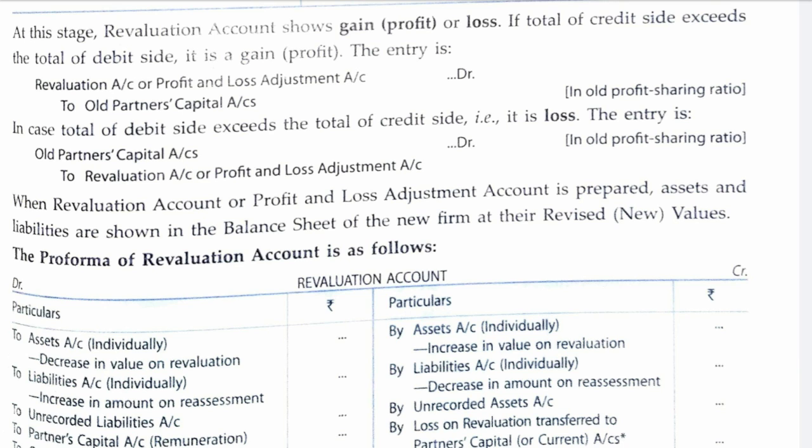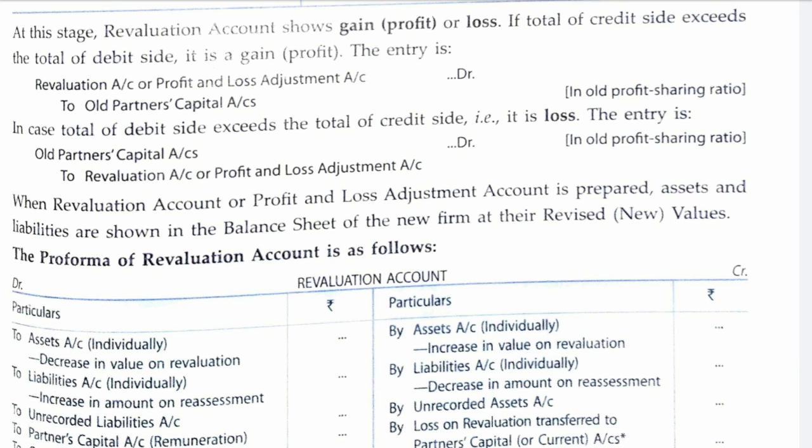It is not necessary that you always have to prepare a revaluation account. We can calculate it with the help of journal entries also. In the journal entries, we just have to add the amount of those entries in which revaluation account has been debited, and then separately add the amount of those entries in which revaluation account has been credited.